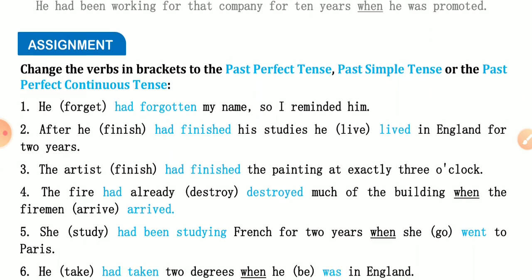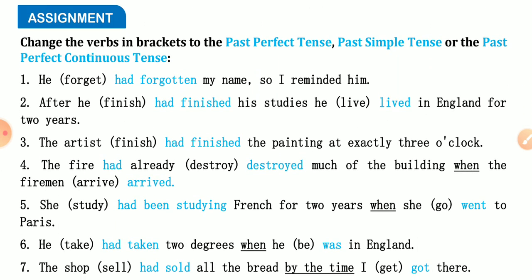Let's see exercise of assignment. He had forgotten my name, so I reminded him. First incident took place and after that second. After he had finished his studies, he lived in England for 2 years. First incident and then second. The artist had finished the painting at exactly 3 o'clock. Point of exact time here.